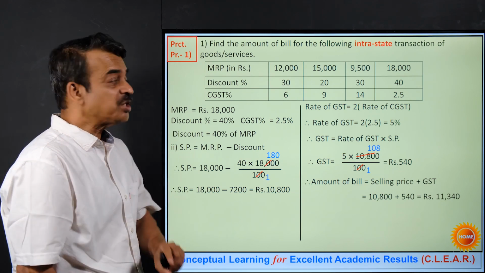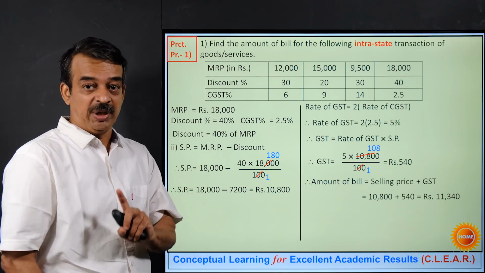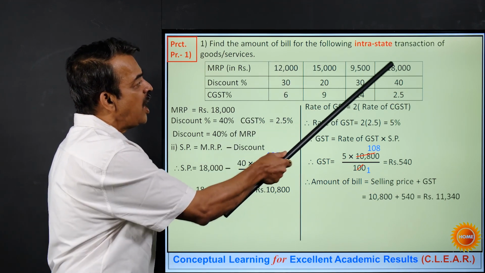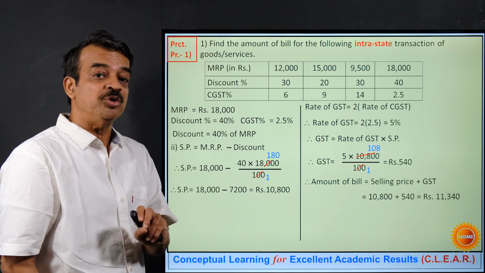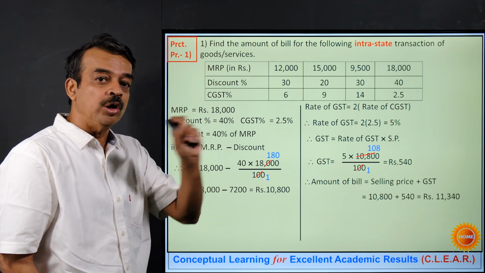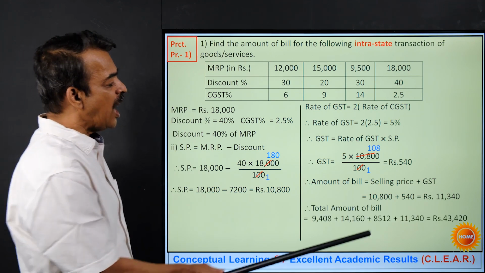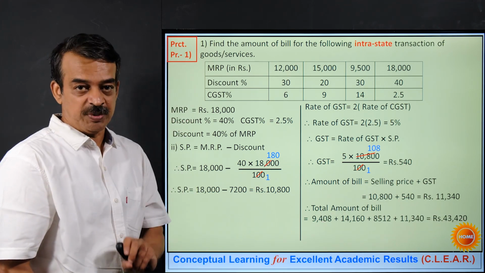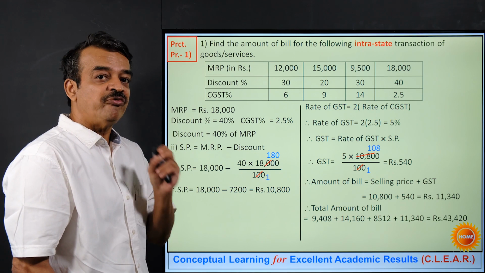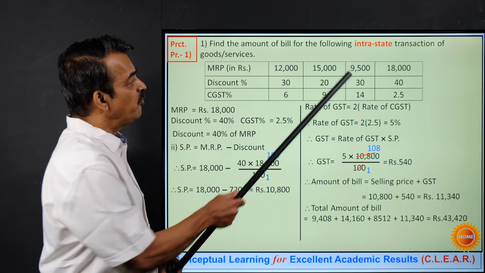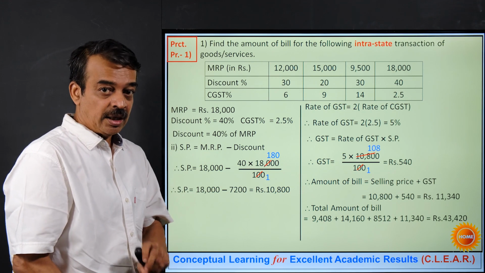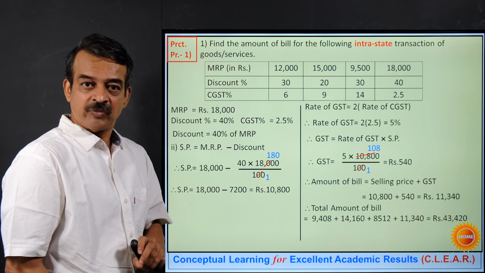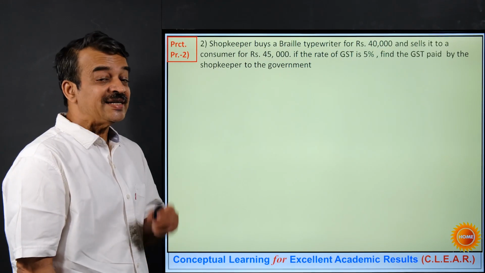And now the question is total amount for the bill. It will be whatever is the bill for this item, this one, and the last one I will add, which will give me the total bill for these all 4 items. So if I add it, I get the total bill as 43,420 rupees. So I hope you have understood. Whenever any question comes where the transaction is intrastate and some table is given, how to find out the amount of the bill. Okay.